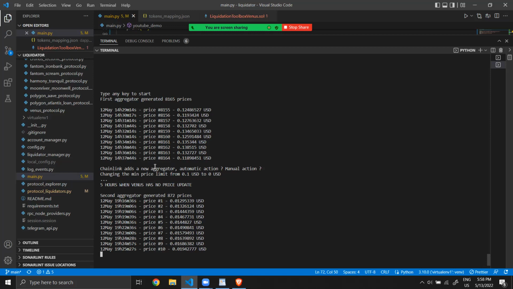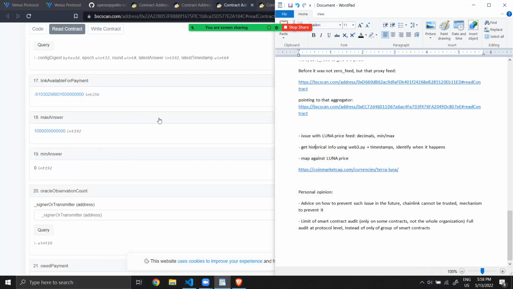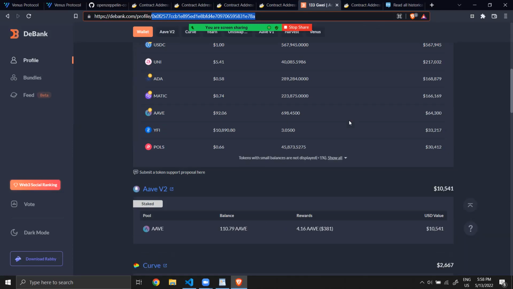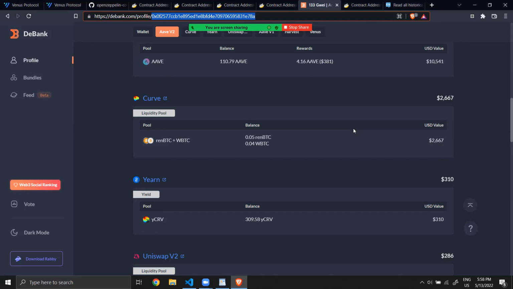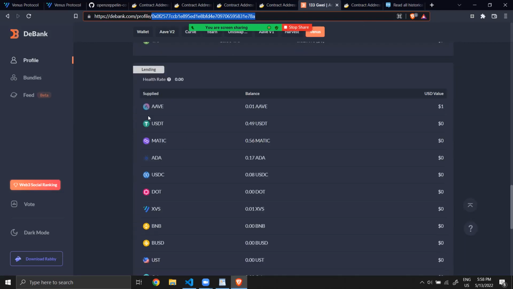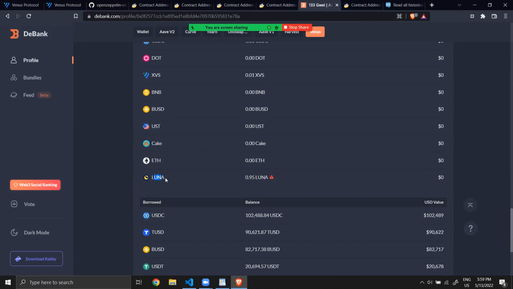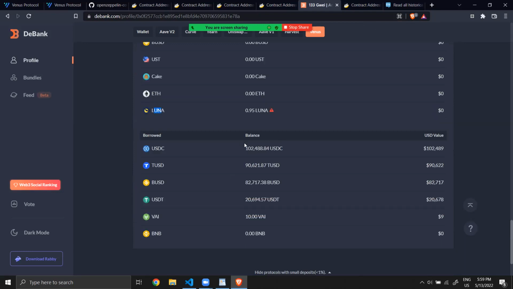And that's in that moment where I guess our friend, this one, was lucky, or maybe he knew what he was doing, but he deposited a given amount of Luna that was worth way more than its exact value at that moment, and was able to borrow a lot of different USD tokens.